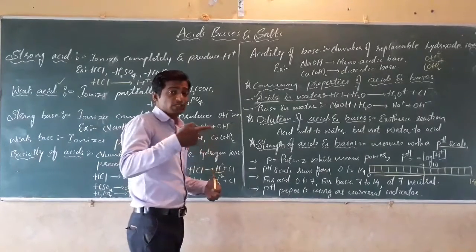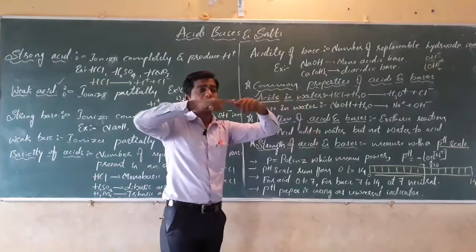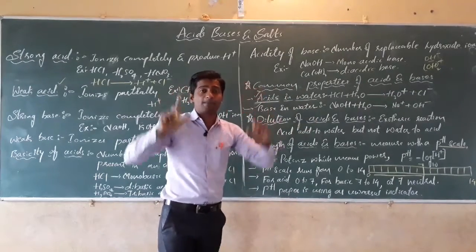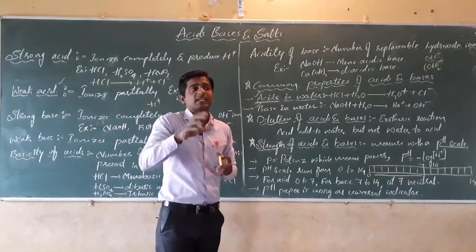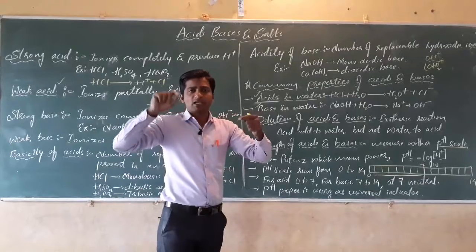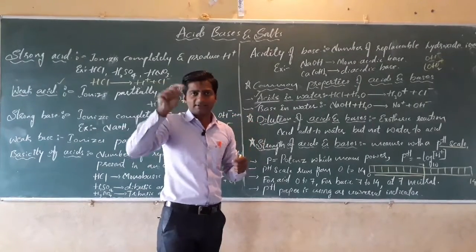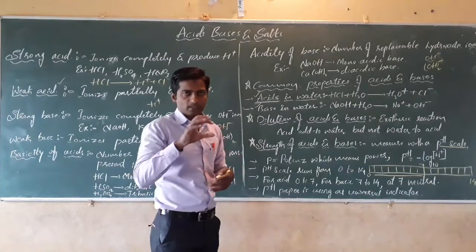Next, dear students, with the pH scale we use a universal indicator, that is, pH paper. On the pH paper we will get different colors of bands, which are given in your textbook. That is very important. If we put drops of a solution on the pH paper, it will give the respective color based on the strength of the hydrogen ion concentration.